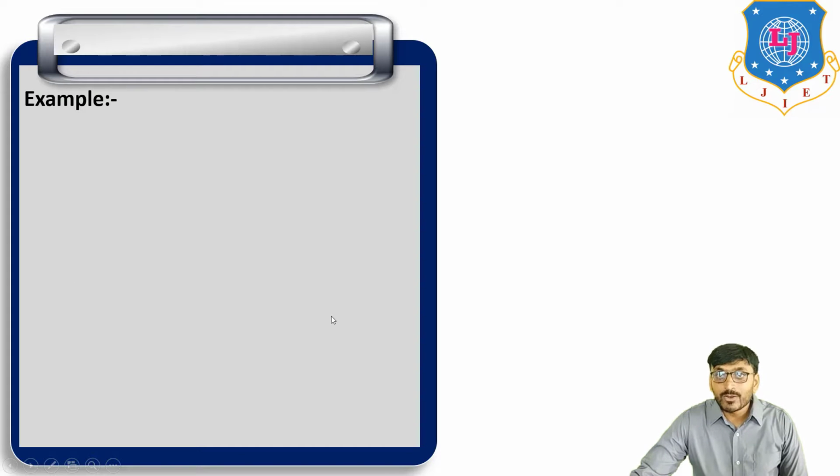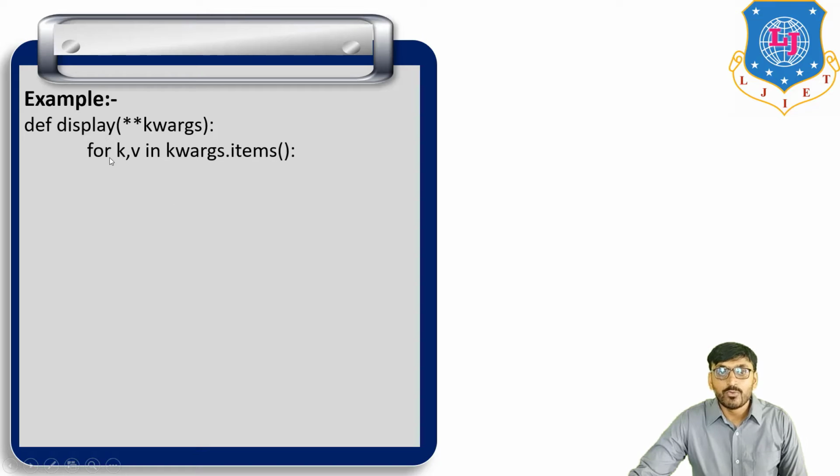Now an example of a keyword variable length argument. So def display in brackets star star kwargs. Kwargs means keyword arguments. So for k and v in kwargs.items(), print k is equal to v.